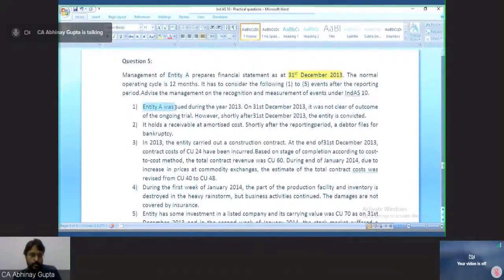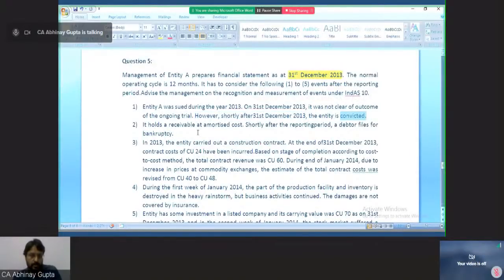Entity A was sued during 2013. So we are preparing accounts for 31st December 2013, and during 2013 only this case has been filed against the entity by some third party. So the case was already there as at 31st December 2013. On 31st December 2013 the outcome of the original trial was not clear. So as at the end of the reporting period, it is not clear to the management whether the outcome of this case will be favorable or unfavorable. However, shortly after 31st December 2013, the entity is convicted.